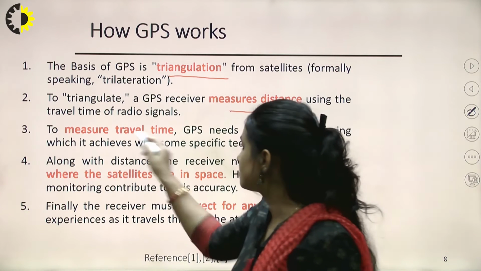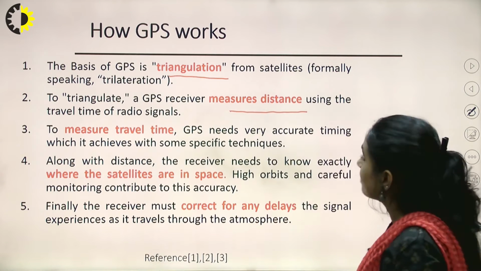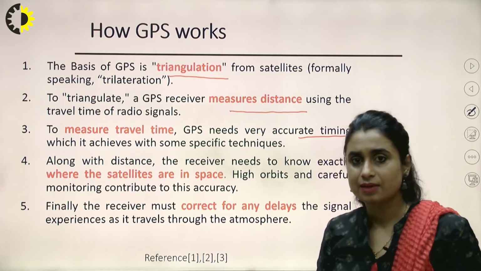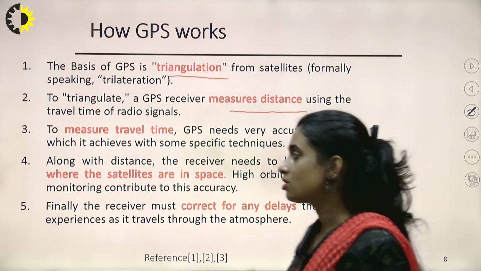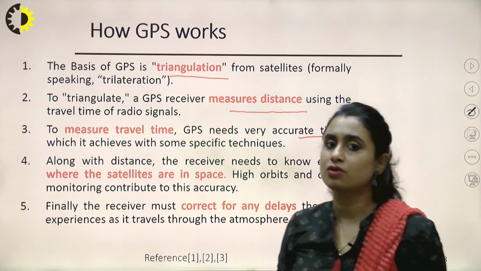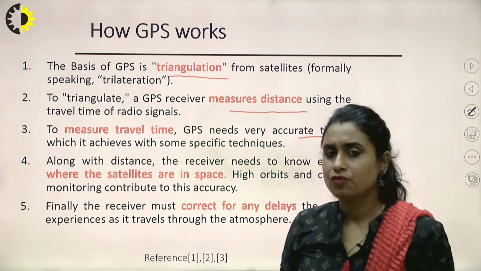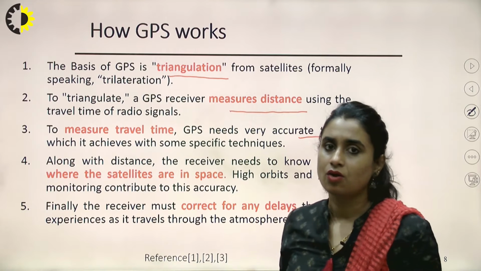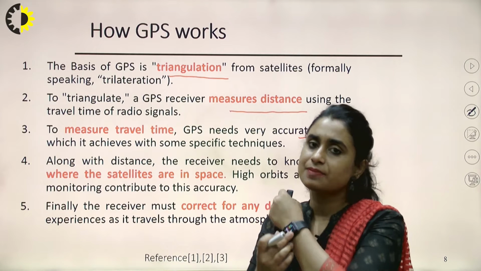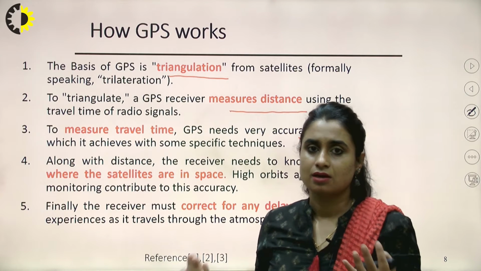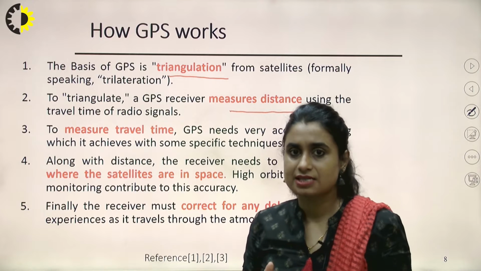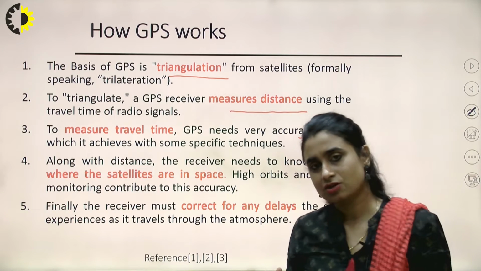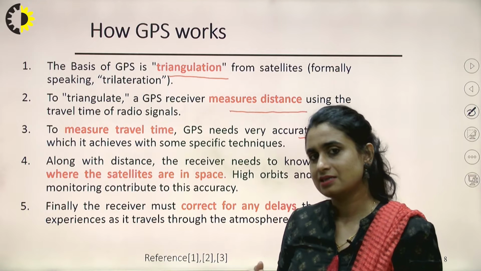To measure the travel time, GPS needs very accurate timing, so we use an atomic clock for this. Timing is critical here. We cannot compromise with even a millisecond of time error, so highly precise and expensive atomic clocks are used. But providing every GPS receiver with an atomic clock would make the receiver very expensive, although one of the good features of a GPS receiver is that it is inexpensive.